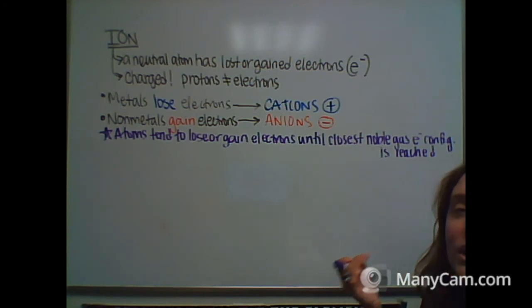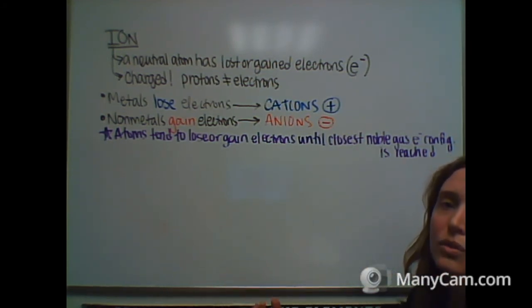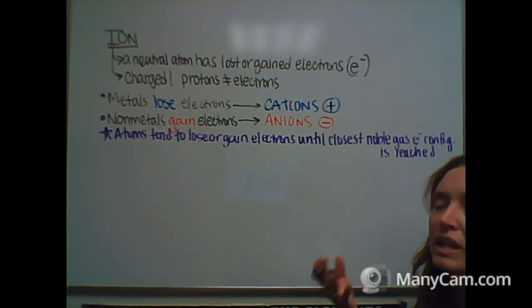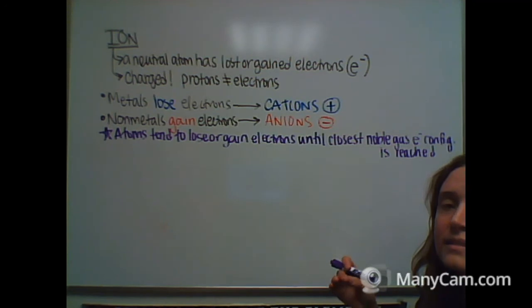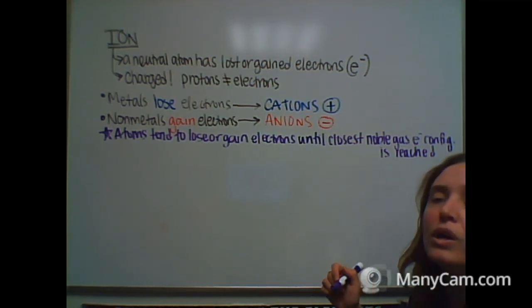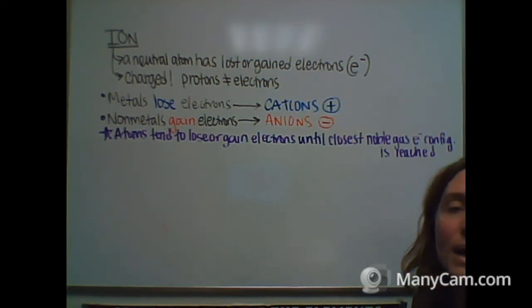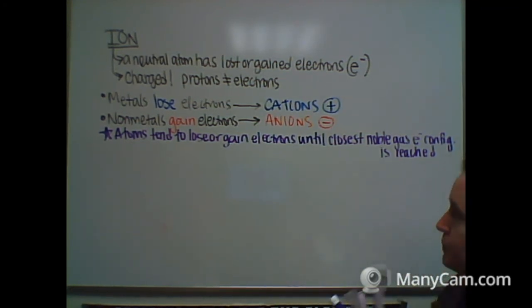It actually requires energy to remove or add electrons into the orbitals of an atom. Okay, so it's just that any more or less than the closest noble gas electron configuration would be less favorable energetically. And you'll learn more about that in future chemistry classes.